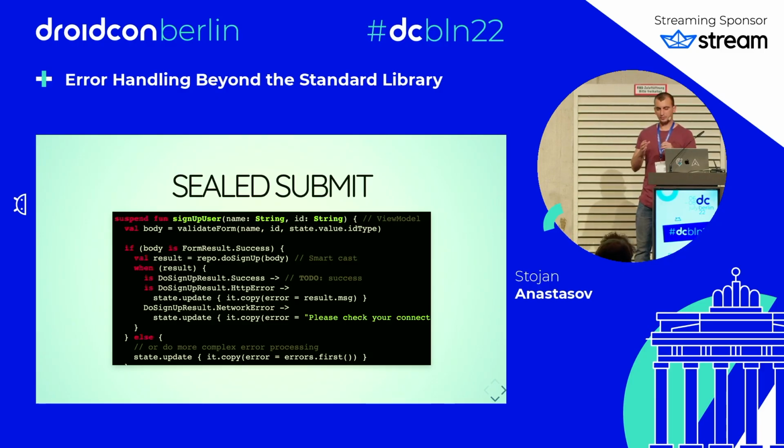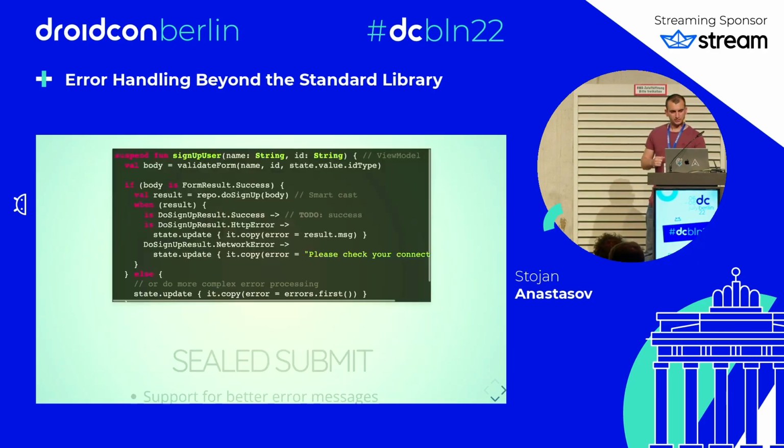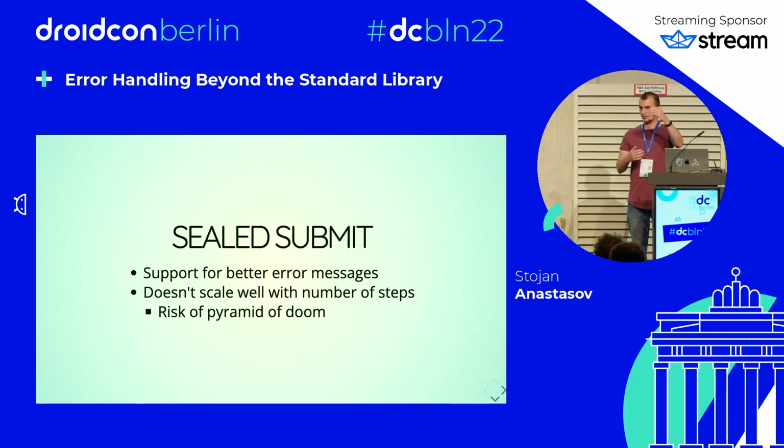And the problem here is if we add more steps that can fail, we end up in the pyramid of doom, where our code is indented further to the right the more steps we add. Because for each step, first we need to check that the previous step worked, and only then we can do the next step. So if we use sealed classes for calling dependent functions that can fail, we get the support for better error messages, but it doesn't scale well with the number of steps. We risk the pyramid of doom,